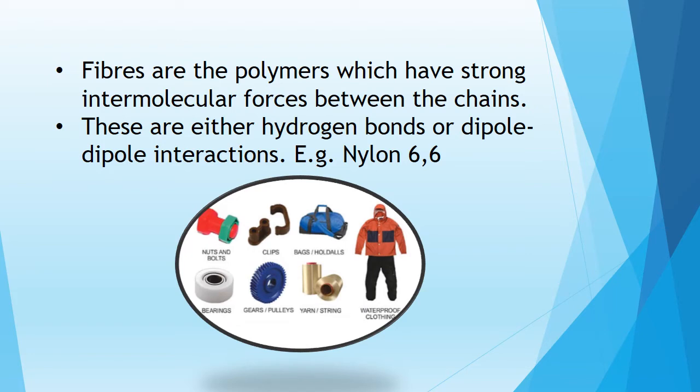Fibers are polymers which have strong intermolecular forces between the chains. These are either hydrogen bonds or dipole-dipole interactions. So the basic difference between fibers and elastomers is that elastomers have weak intermolecular forces of attraction, whereas fibers have strong intermolecular forces of attraction between the chains. Examples of fibers are nylon 6, nylon 66, polyesters, polyamide. These all give us fibers.